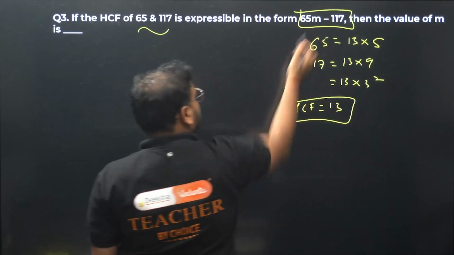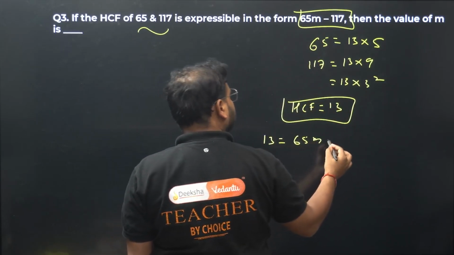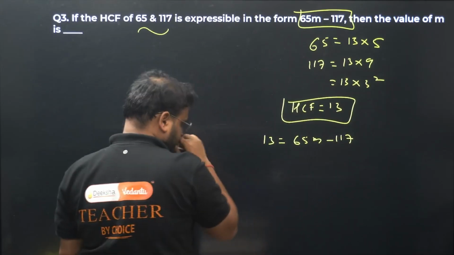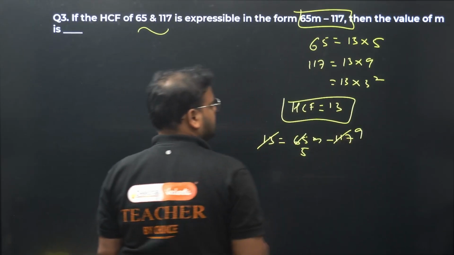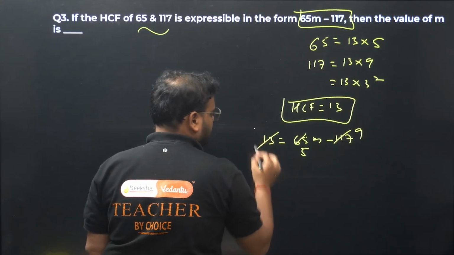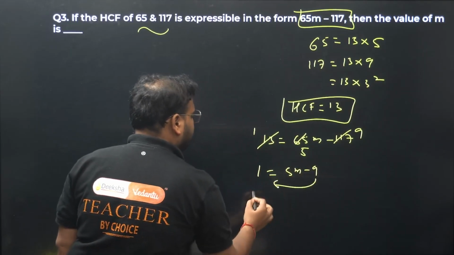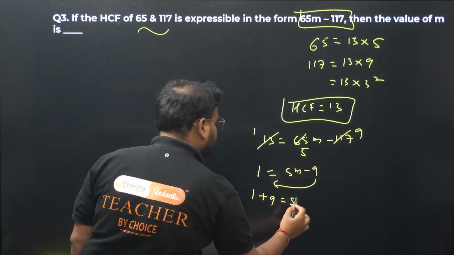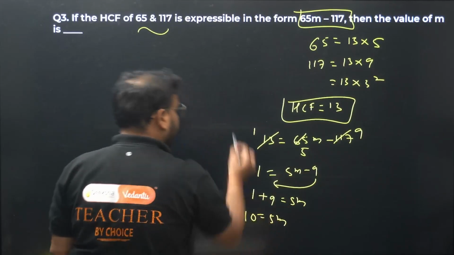They're saying this is equal to this value right here. 13 equals 65m minus 117. 13 5s are 65, 13 9s are 117. I get 1 equals 5m minus 9. 1 plus 9 equals 5m. 10 equals 5m.